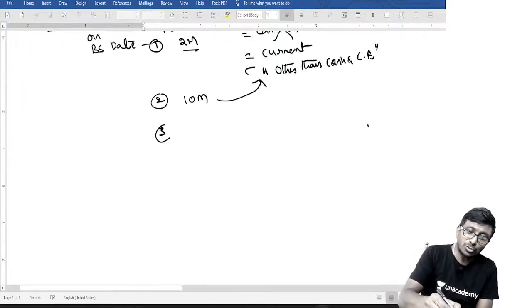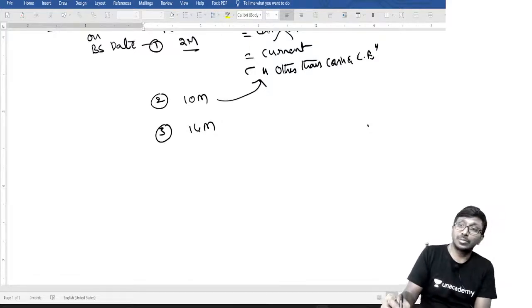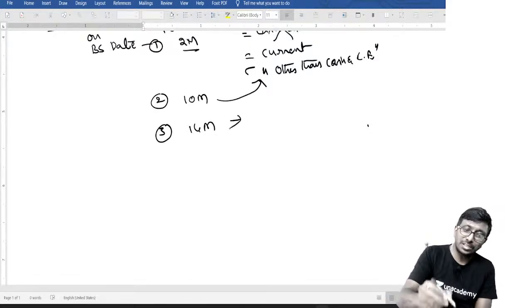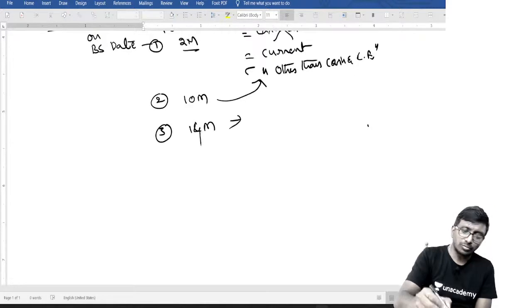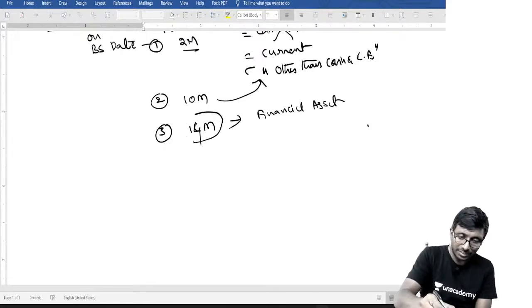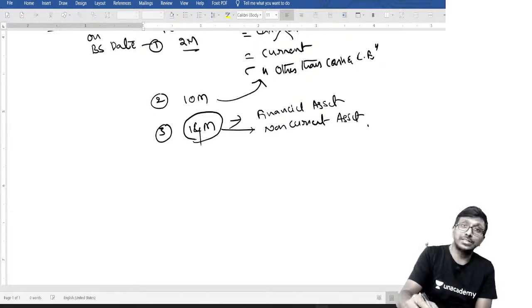Sir, the remaining maturity is 14 months. How much is the remaining maturity? 14 months. Oh, is it? Then what are we supposed to do, my dear? It will be part of financial asset. Yes, it is part of financial asset. And when you say it is 14 months, then it is obviously a non-current asset. Correct? Where do I present it, sir? You should present it under other financial asset.